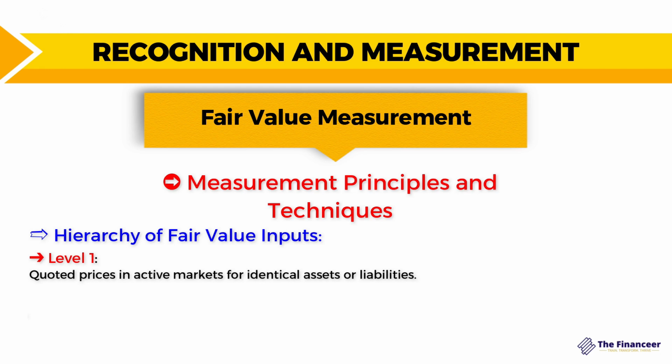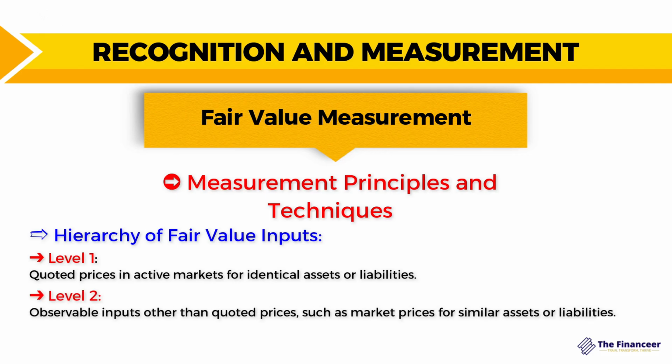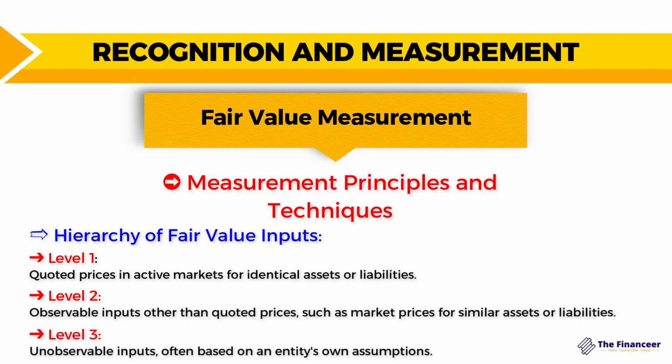And if you don't have information regarding quoted prices in the active market for the same asset, go to level 2 and search for observable inputs other than quoted prices, such as market prices of similar assets or liabilities. And if you don't have information or inputs related to level 2, you have to go to level 3, which is the last level in this hierarchy, and depend on unobservable inputs, which are often based on assumptions and estimation models, such as valuation techniques.